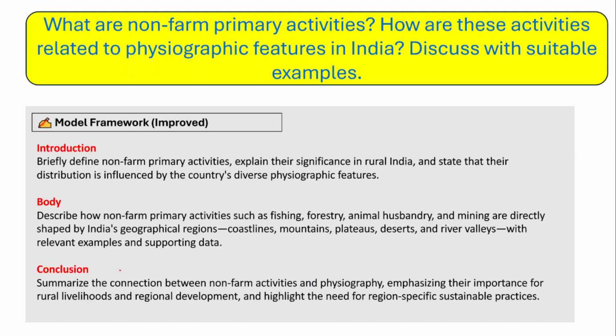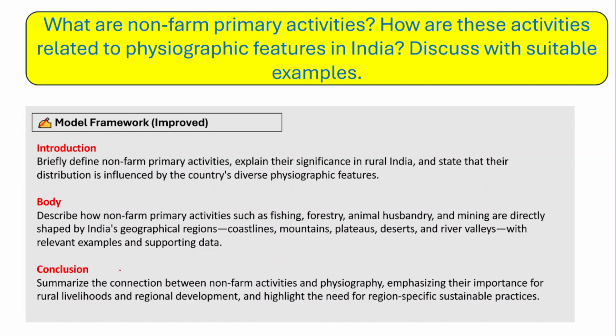non-farm primary activities. Now you should know what these non-farm primary activities are and how they are related to the physiographic features of India. In India we have certain physiographic features. For example, we have desert, we have the coastal areas, we have mountains, and we have rainforests, right? We also have the Himalayas. So there are certain physiographic features, and how these physiographic features determine or describe the non-farm primary activities in those particular areas, right?